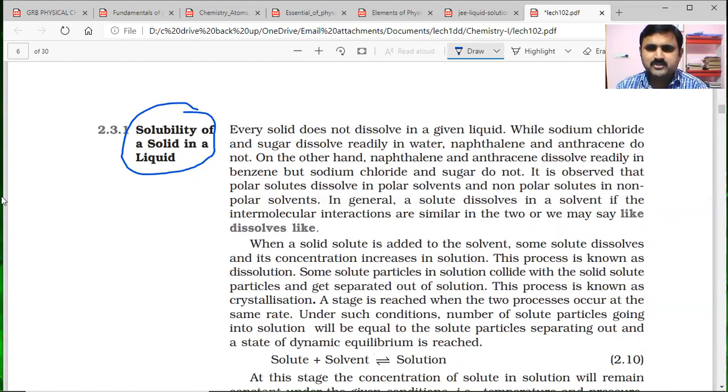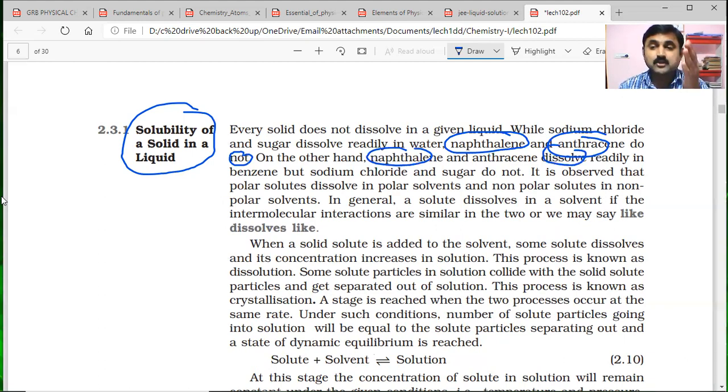Every solid does not dissolve in a given liquid. The meaning of this is that suitable conditions are required here. If you take sodium chloride and sugar, they will dissolve readily in water, while if you take naphthalene and anthracene, as they are organic compounds, they do not dissolve in water. On the other hand, naphthalene and anthracene will dissolve readily in benzene.